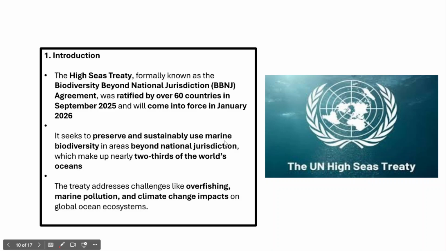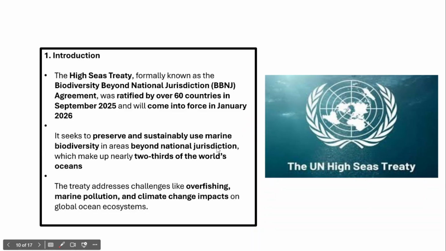Right? So it focuses on preserving and sustainably using the existing marine biodiversity beyond national boundaries or national jurisdiction in the global high seas.